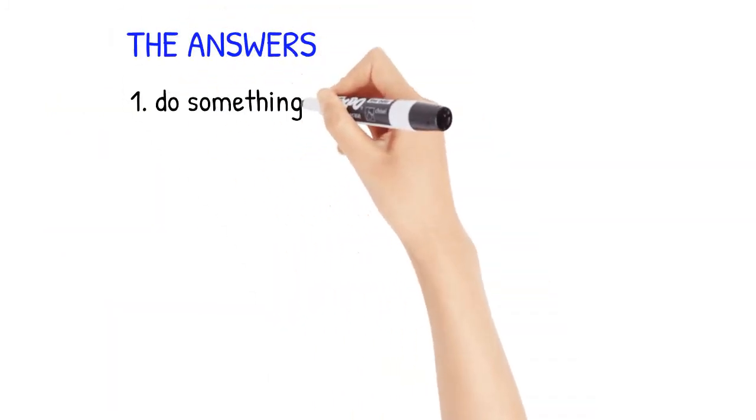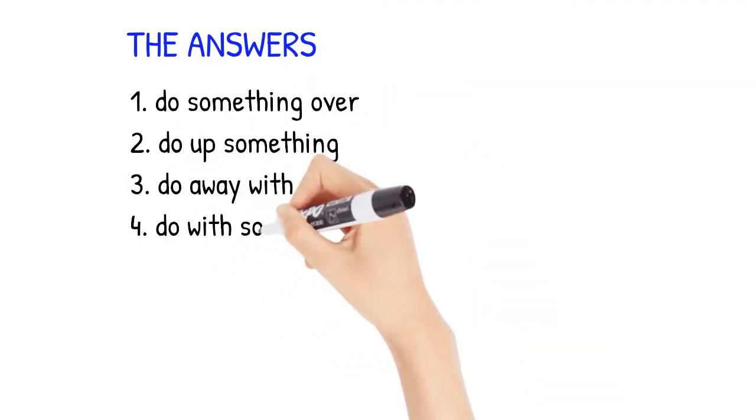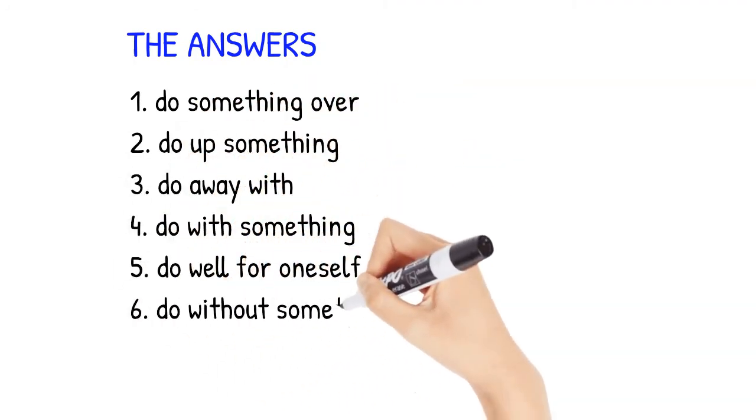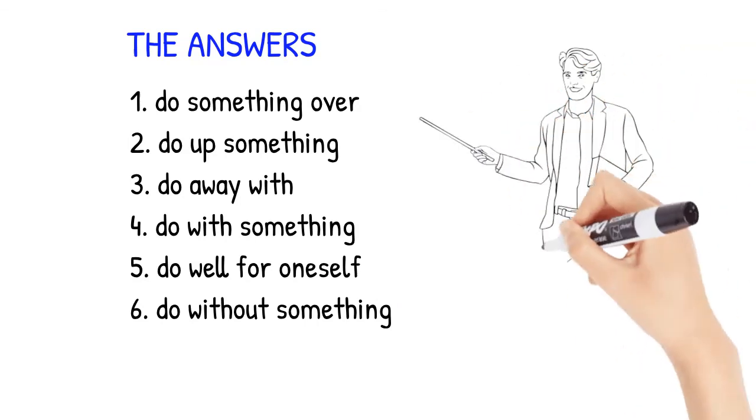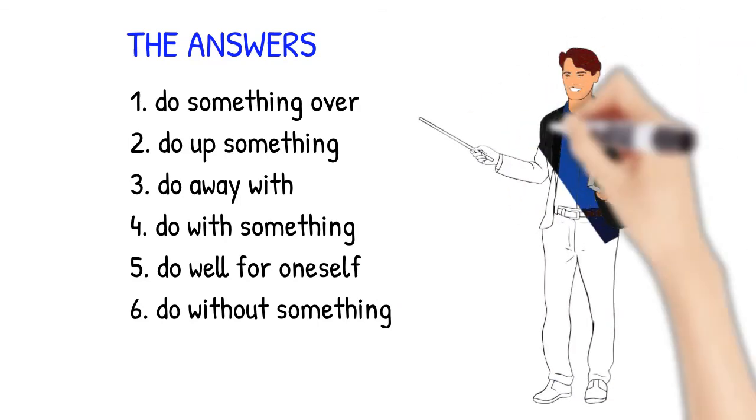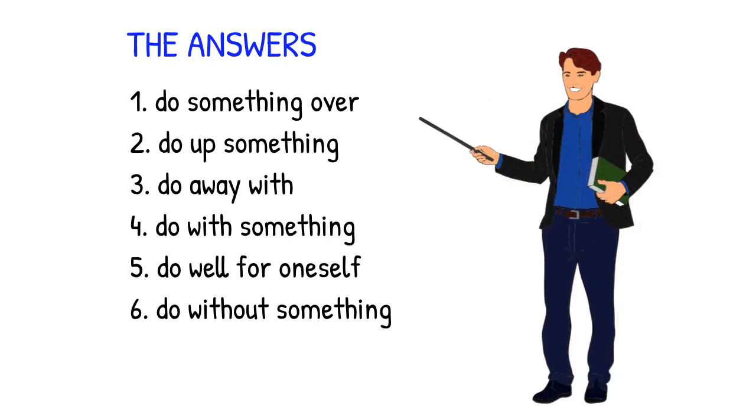And the answers are: number 1, do something over. 2, do up something. 3, do away with. 4, do with something. 5, do well for oneself. And 6, do without something.